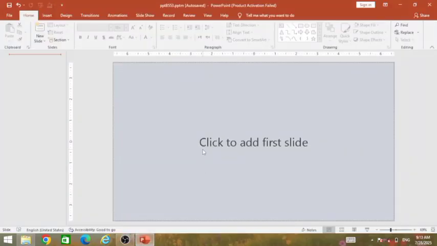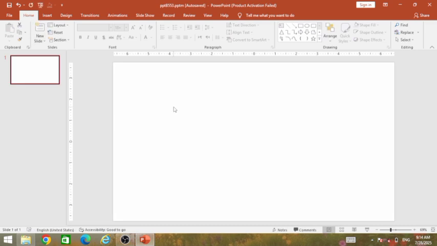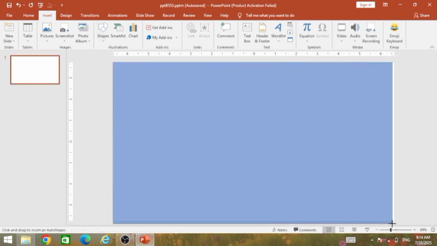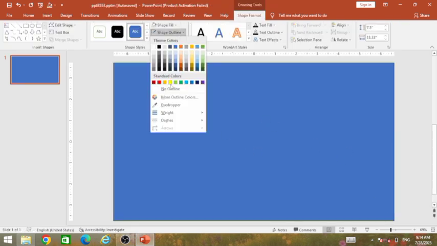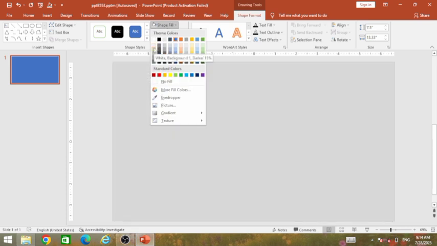This is a new presentation in Microsoft PowerPoint. Let me go to Home, go to New Slide, insert a blank slide. Now let me go to the Insert tab, go to Shape and take a rectangle shape. Drag it over here like this. Now this is perfect. Now let me go to Shape Outline, make it no outline. Go to Shape Fill, make it White, Background 1, Darker 15%.